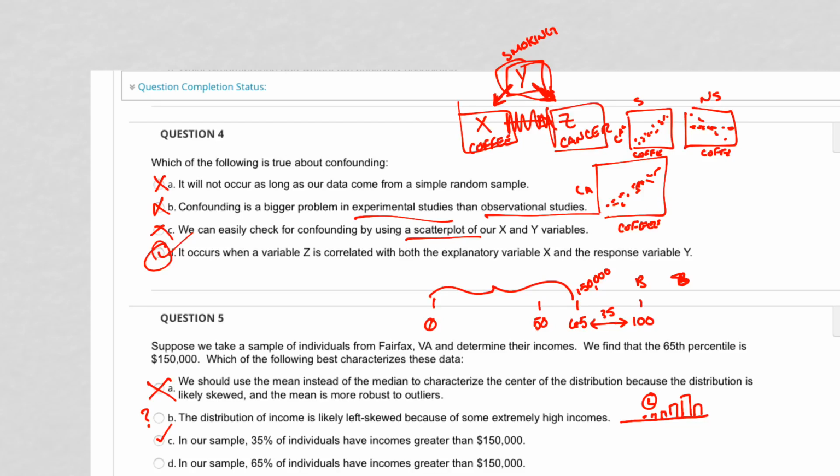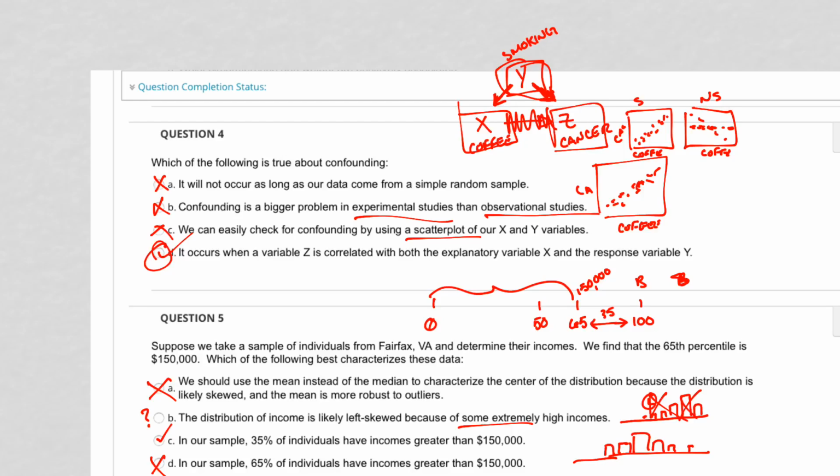So let's answer this question about the skewness. The distribution of income is likely left skewed because of some extremely high incomes. Some, not a lot of them. So this little graph that I made doesn't stand up to that. Okay, so if you had just some extremely high incomes, so if we had our data like this, and let's just try it normally without any skewness.